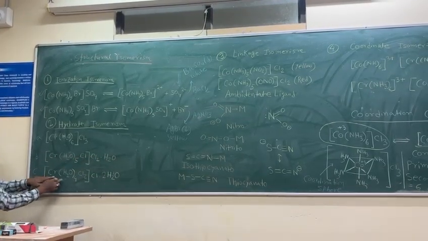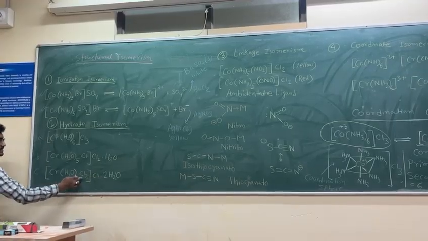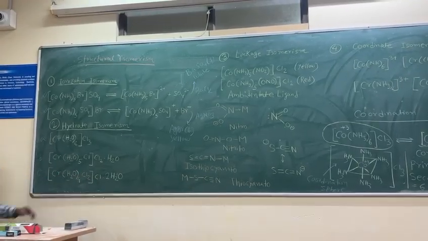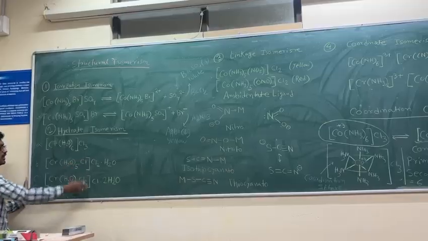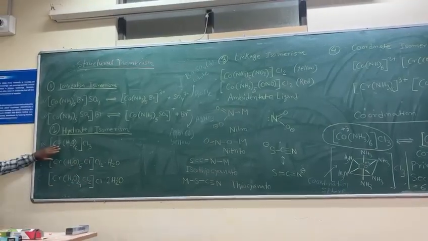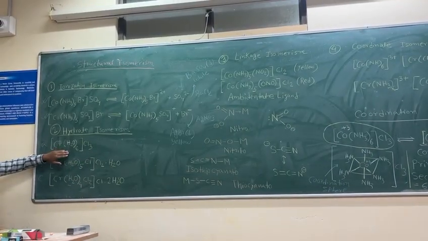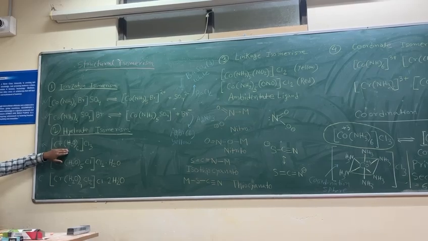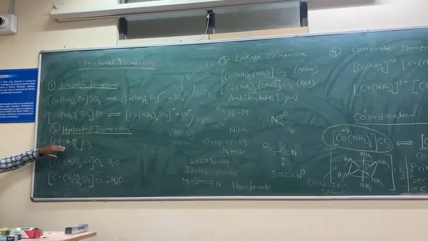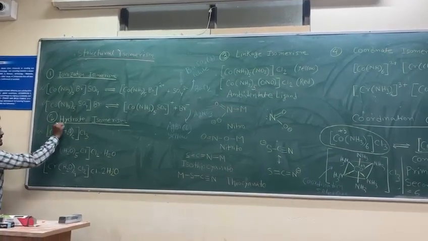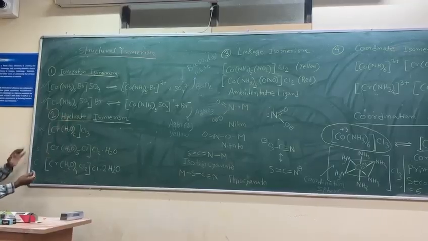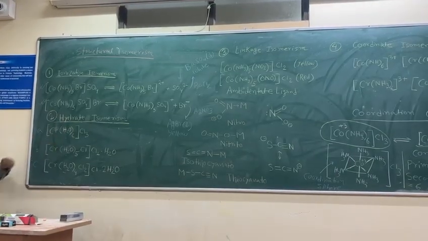The third one also has chromium, H2O 4 inside plus 2 outside, total 6, with Cl plus Cl2. All have the same molecular formula, but they differ in the number of water molecules placed inside the coordination sphere. Because the amount of hydration is different, we say they show hydrate isomerism.